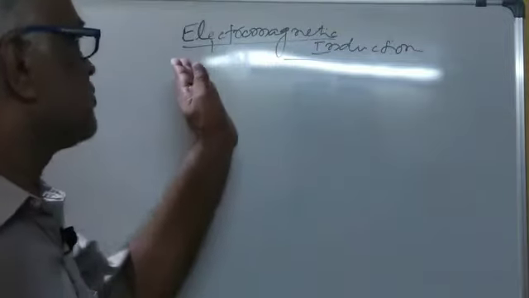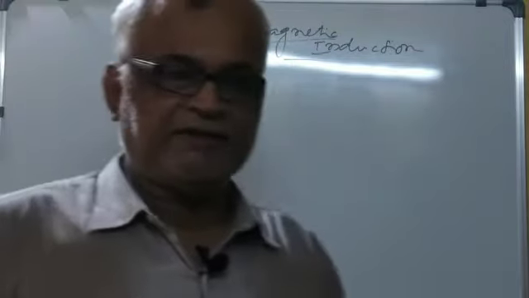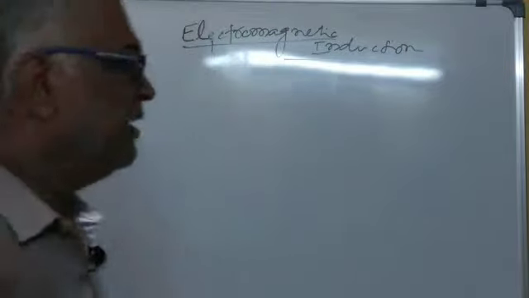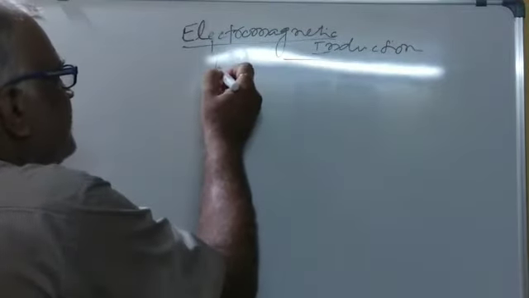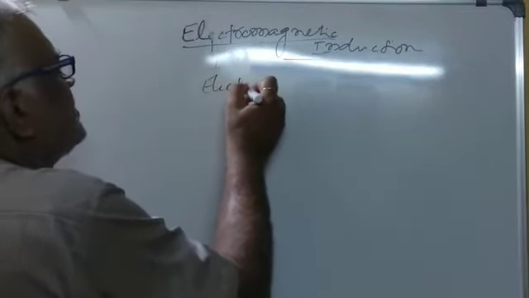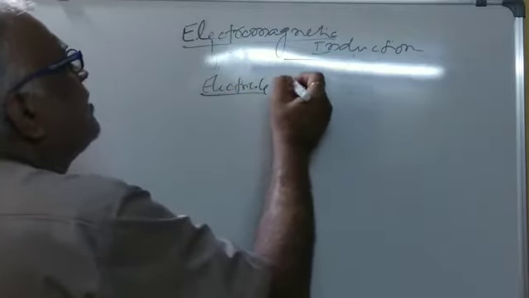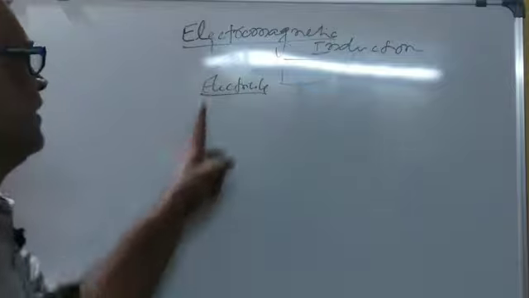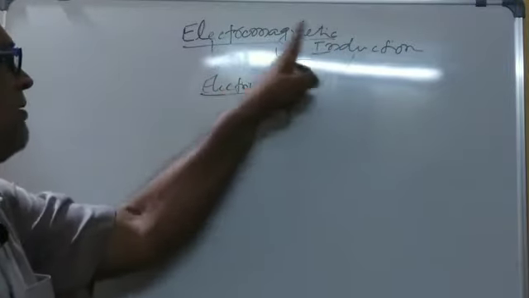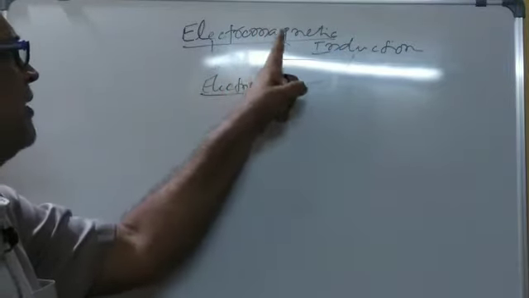Today's topic is electromagnetic induction. What is electromagnetic induction? It is the production of electricity by the induction of magnetic field.